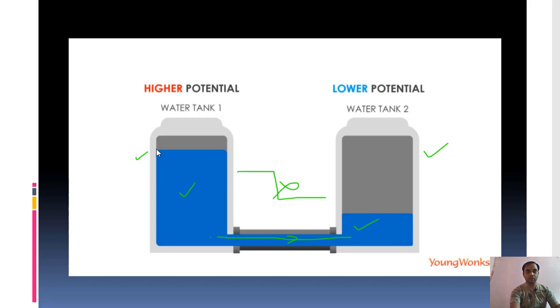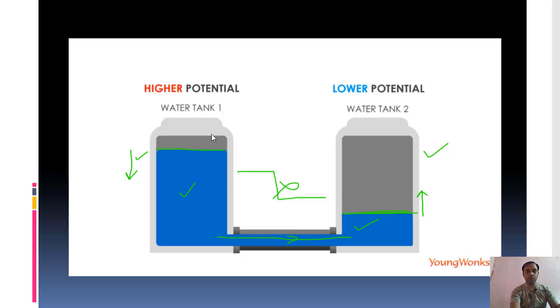This is the level of water in tank 1, this is the level of water in tank 2. These two surfaces will try to balance each other. That is why here the level of water will decrease, and here the level of water will increase until the levels become equal.